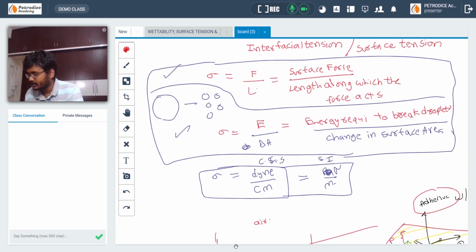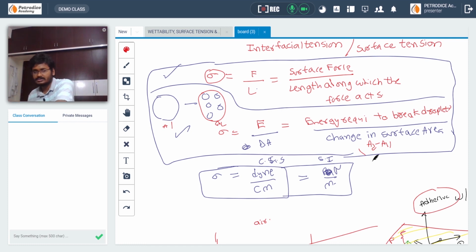the very important one is the definition, that is the formula. Sigma, interfacial tension, is given as the surface force F divided by length along which the force acts. Here L is the length along which the force is acting, and sigma is also given by the energy required to break a particular droplet into several droplets divided by the change in area, that is from this total area. Consider this is the total area A2 and this is the initial area A1. It will be A2 minus A1. So these two formulas are important and you have to understand these formulas.